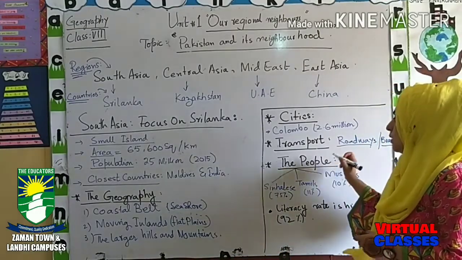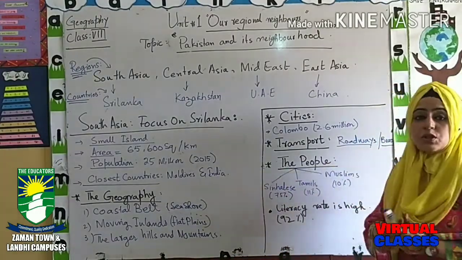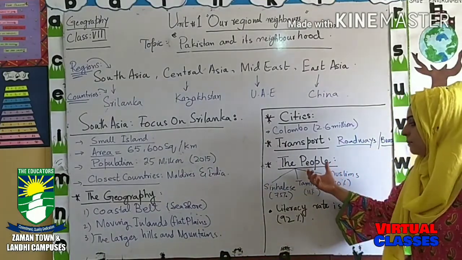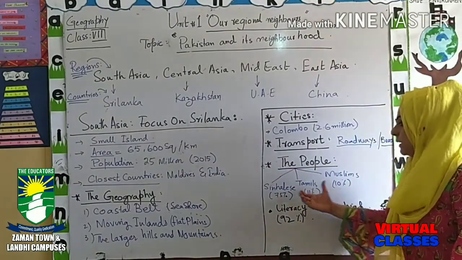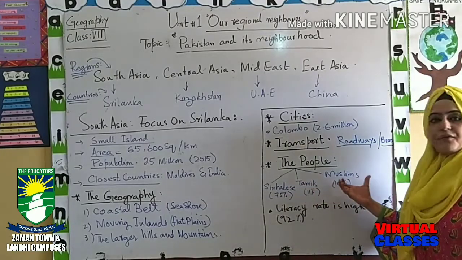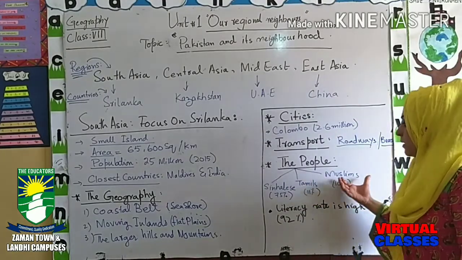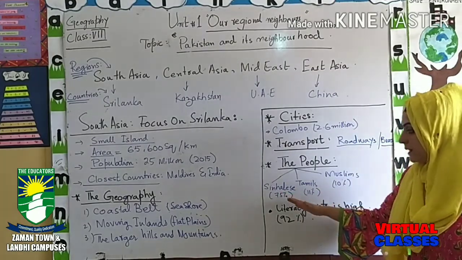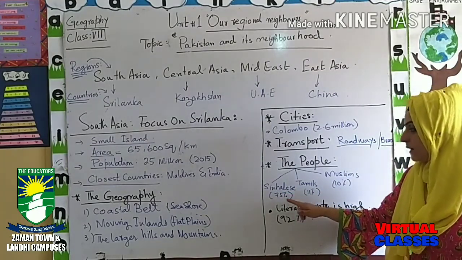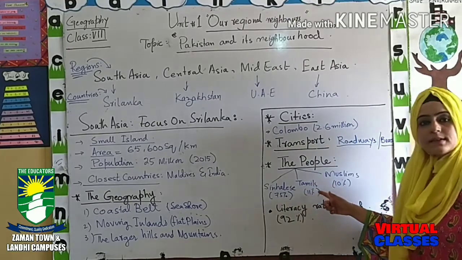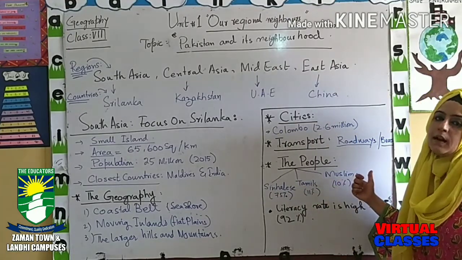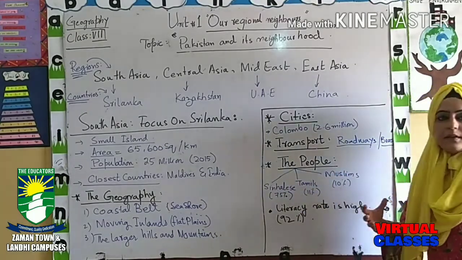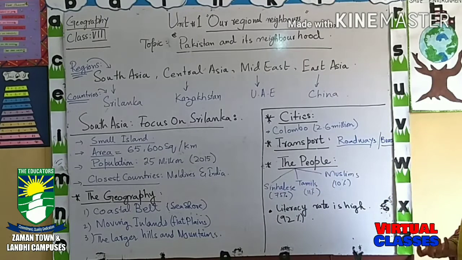Now people means what kind of people there are in Sri Lanka. Sri Lanka's population is mainly divided into three different groups, people who belong to different religions. Sinhalese are 75%, which is the main group, Tamils 11%, and Muslims 10%. So these three categories make up the total population of Sri Lanka.